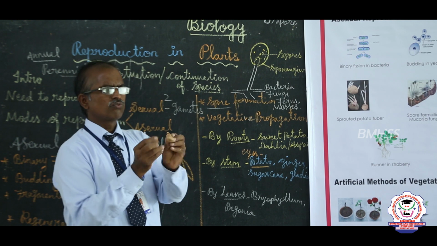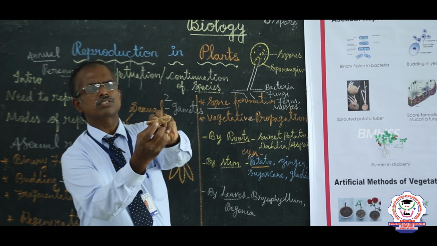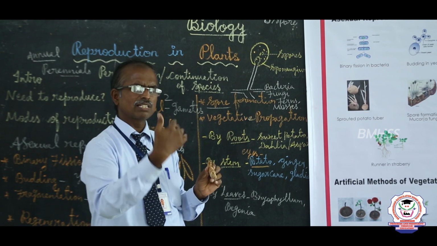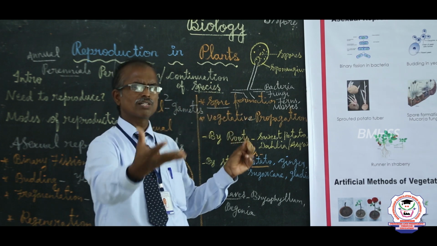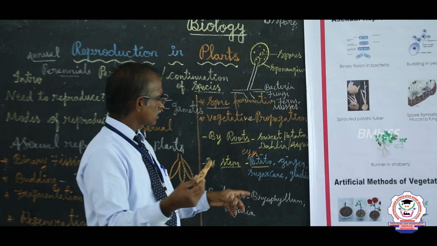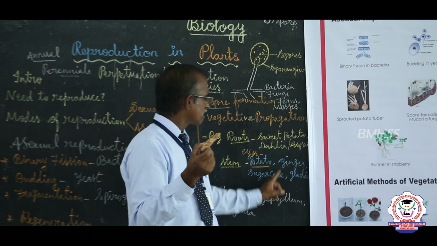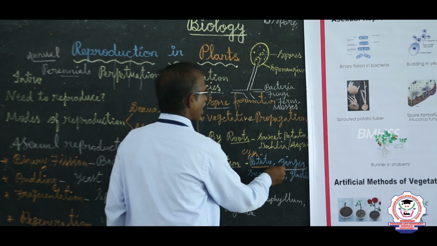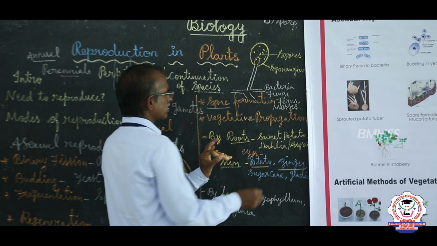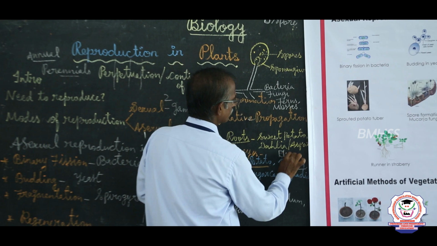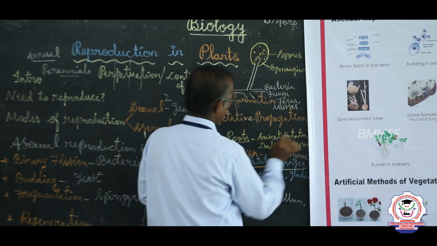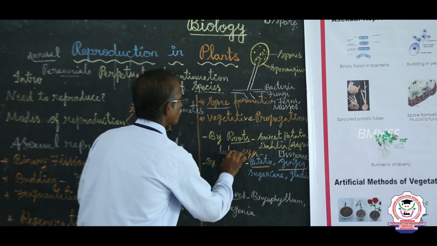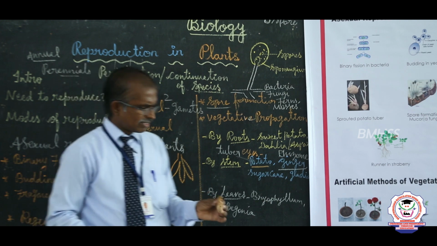These stems bear very minute small buds. This small structure is called a bud. This bud gradually breaks and produces a new plant, the ginger plant. Now the ginger is an underground stem. This underground swollen stem in ginger we call a rhizome. Like potato, we call it a tuber. Potato, we call it a tuber.